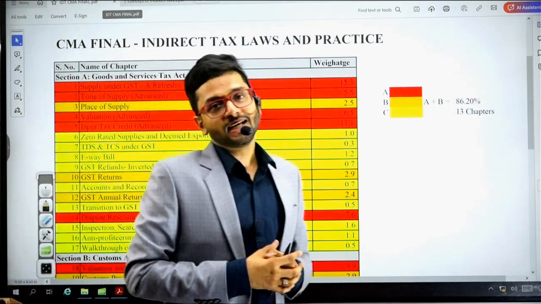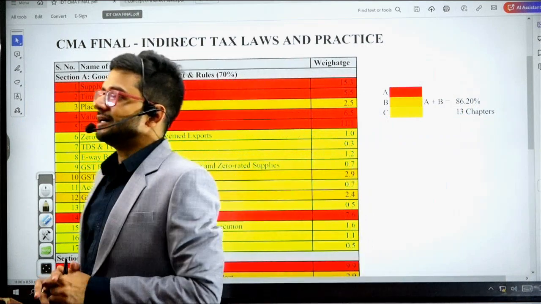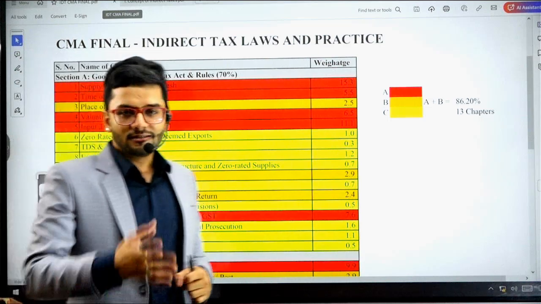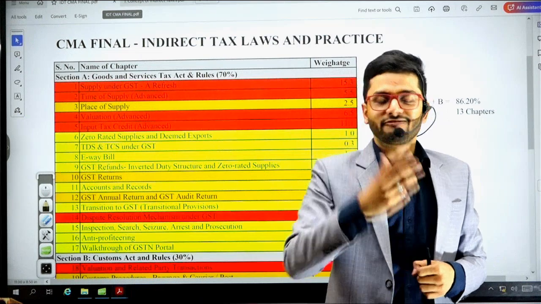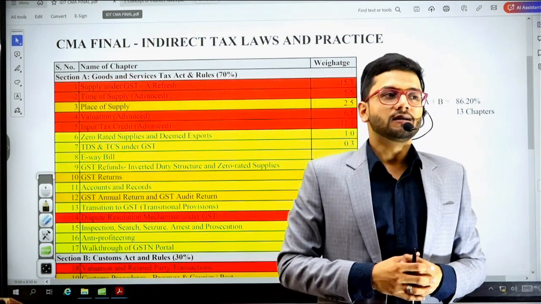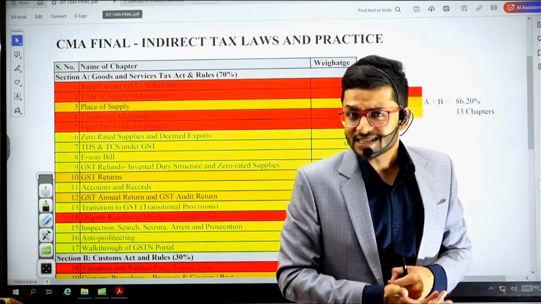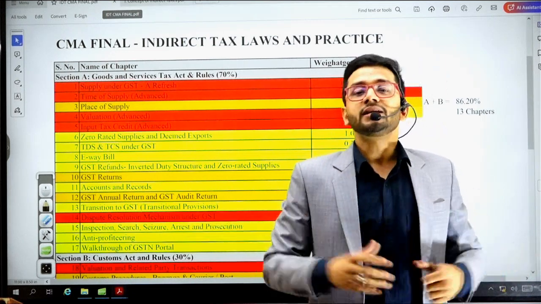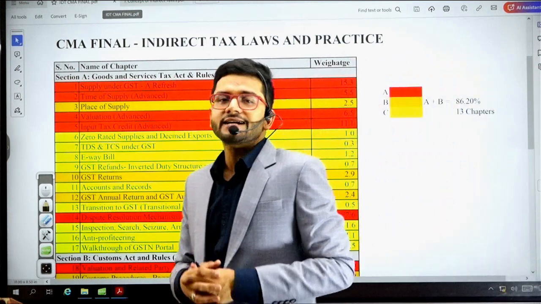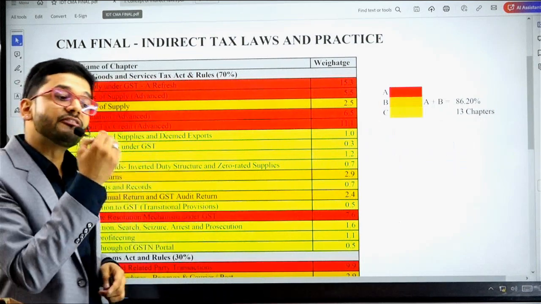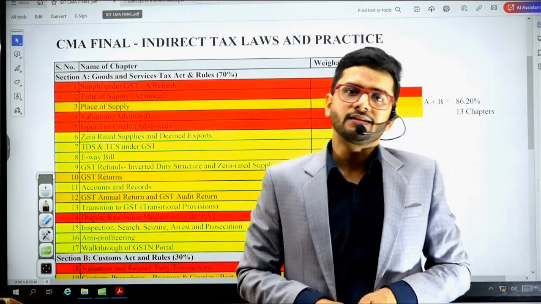So yes guys, indirect taxation is a 100 marks paper for your CMA final syllabus, and not only is it one of the main papers of your CMA final which will give you the qualifying degree of CMA final, but it is also the strong pillar of the Indian economy. And indirect taxes as such are a strong pillar not only for the Indian economy but for the world economy as a whole. Indirect taxation is the most important source of revenue for the Indian government, or for any government in the world for that matter.